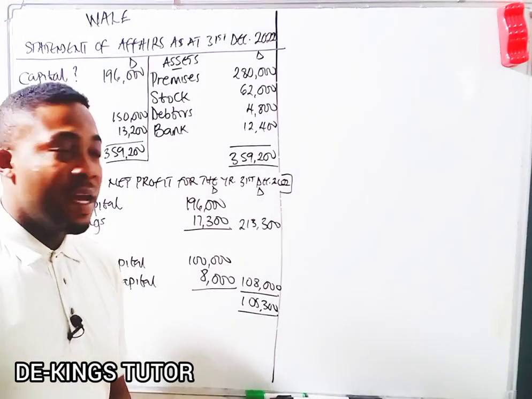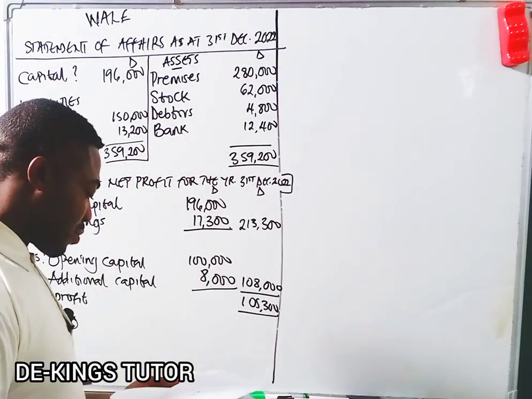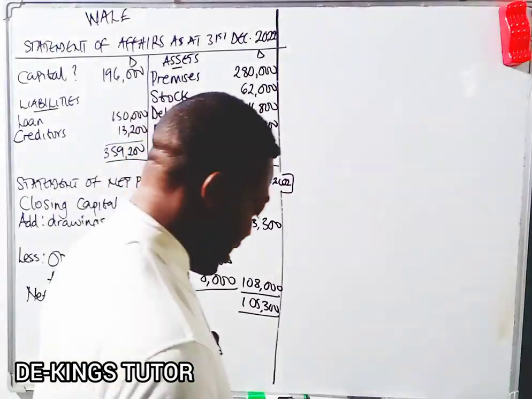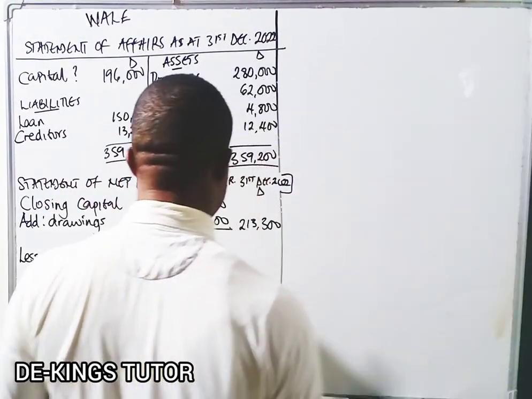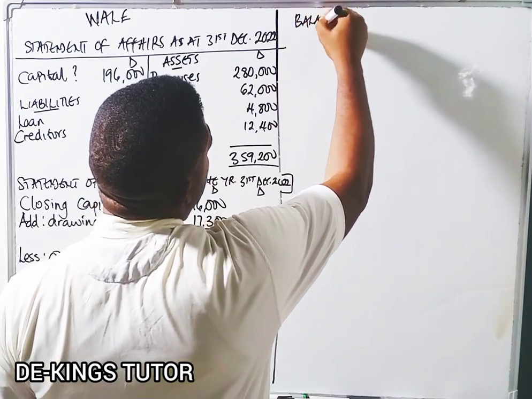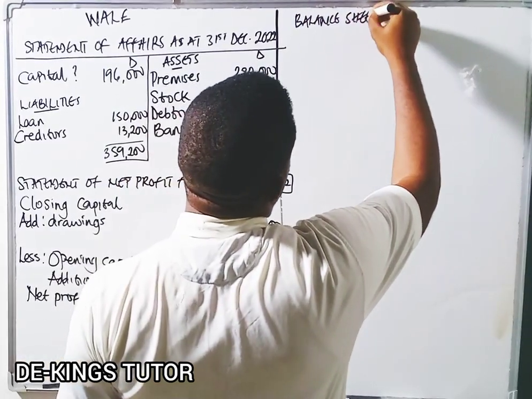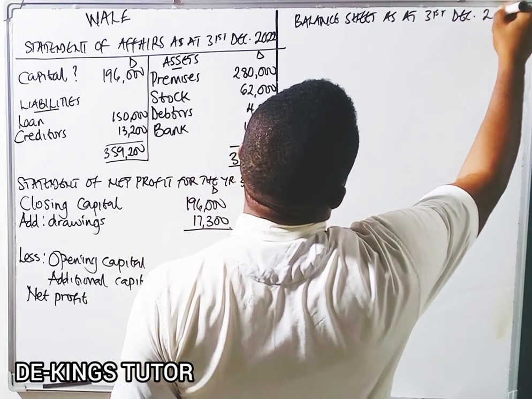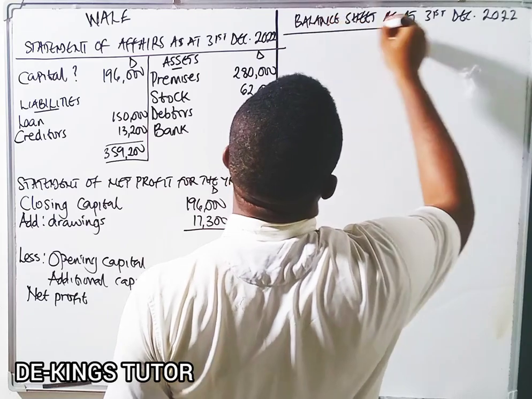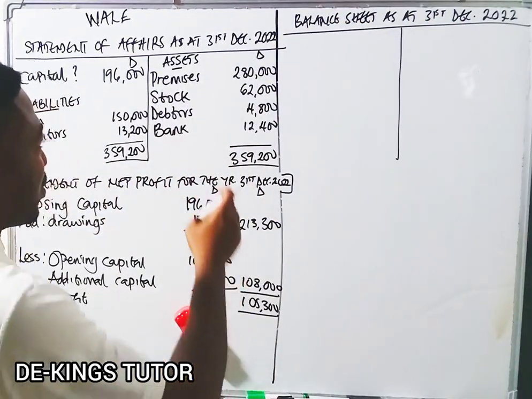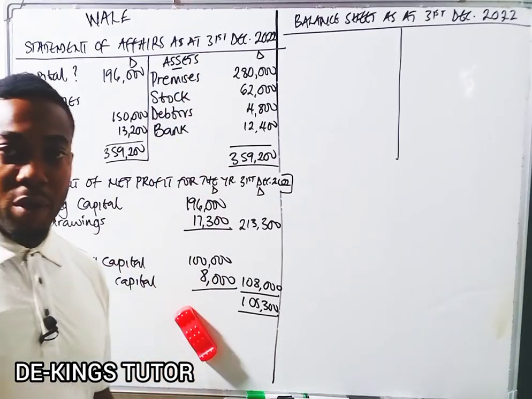105,300. Okay, now this question also went further by saying we should prepare the balance sheet as at 31st December 2022. So I'm going to prepare the balance sheet now, which is a statement of financial position. Okay, now we're still going to use this item because it is still the same 31st December, but it will change.